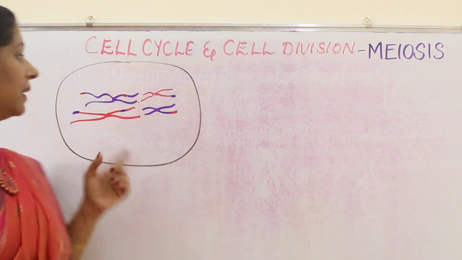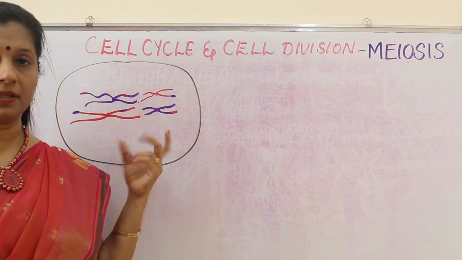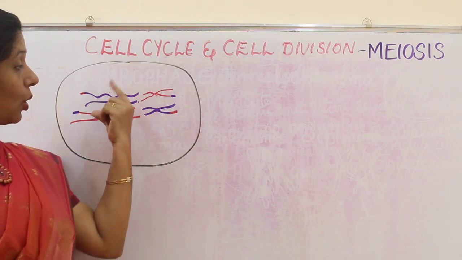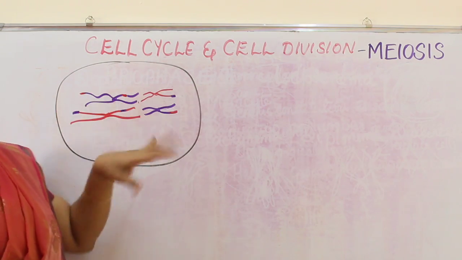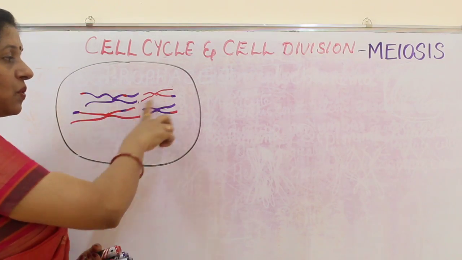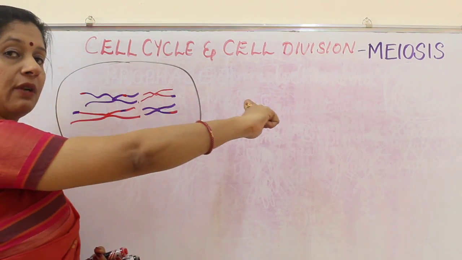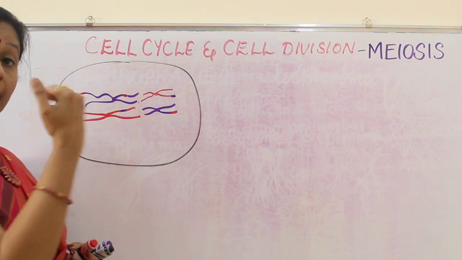In metaphase 1, the homologous chromosomes will come and align at the equator. So that is the difference. Here, homologous pairs are arranged in pairs of 2: paternal, maternal, paternal, maternal, like that. But in the case of mitosis, how did we see it? Suppose 4 are there, all the 4 used to align at the equator in a single line. But here, they are occurring as pairs.